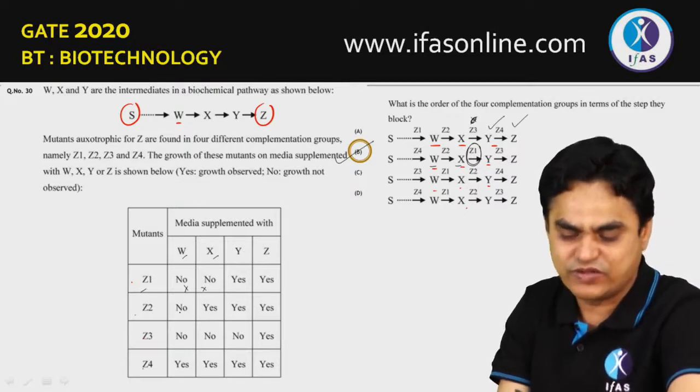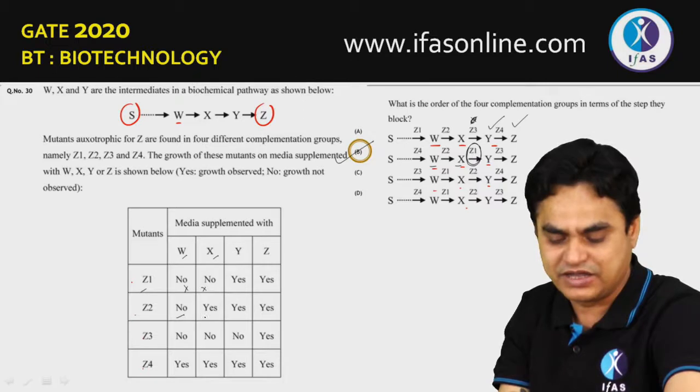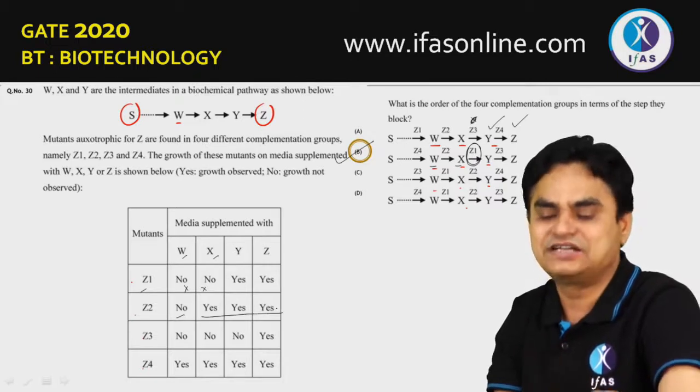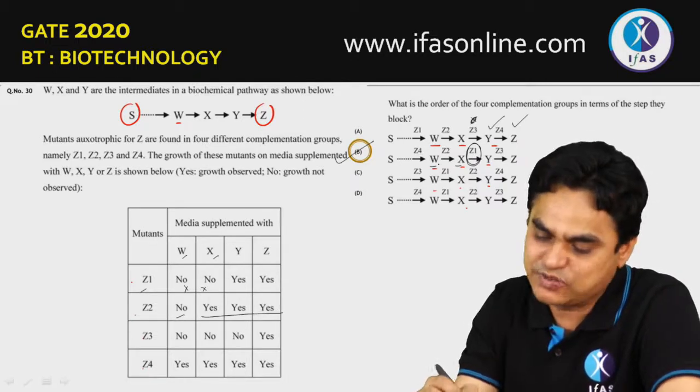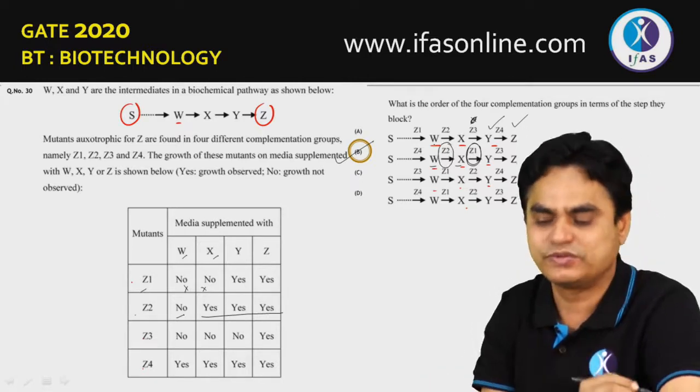Similarly, Z2, you can see that if you provide W, it doesn't survive or grow on medium, but in X, Y and Z it can grow. So it means it should be at this particular place, that is between W and X. Here there must be a Z2, this would be the answer.